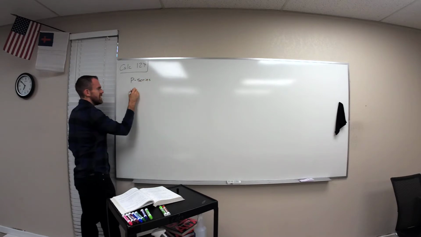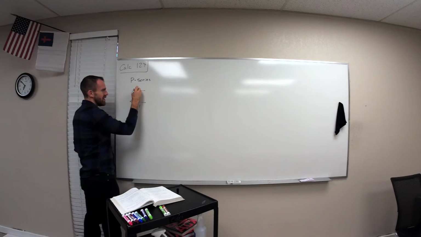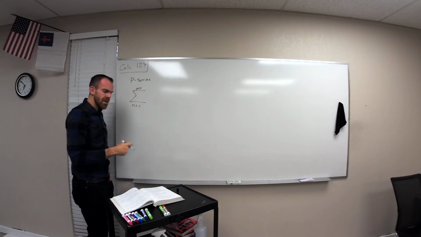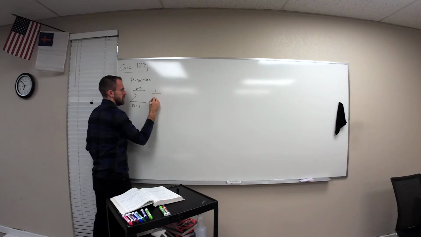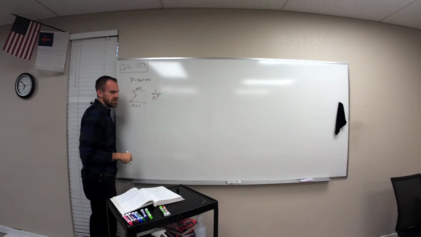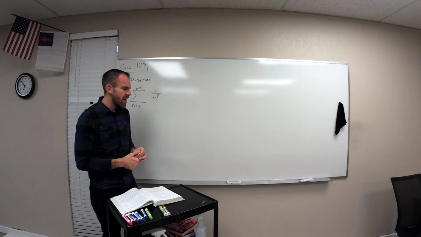is simply a sum that starts anywhere and goes to infinity, and it has this form. So it has 1 over a number to the p power.